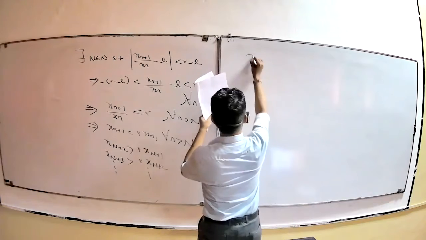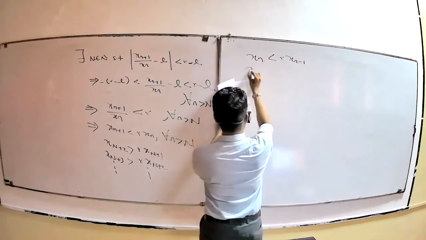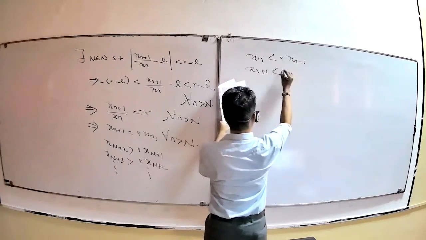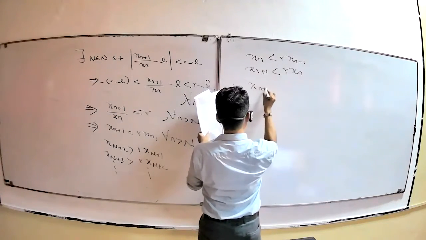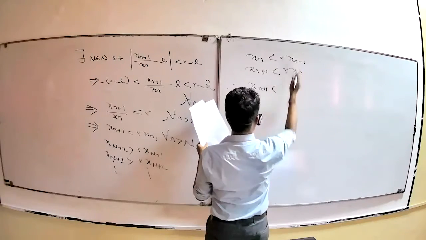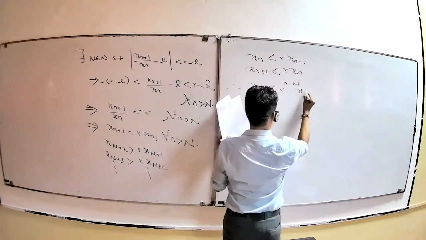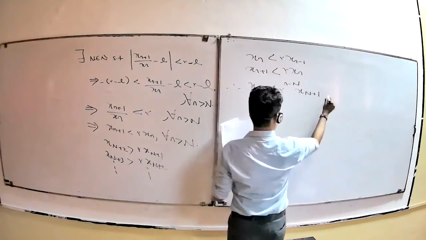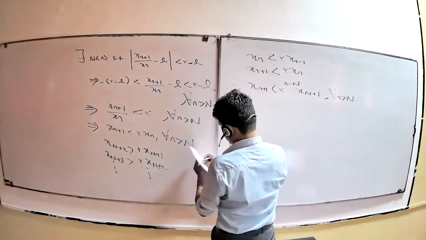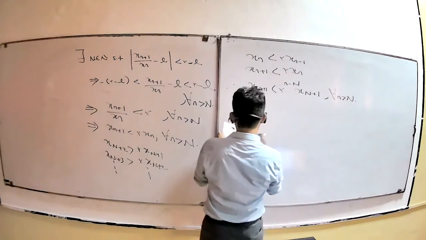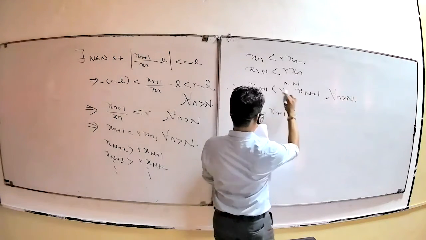You can write Sn is less than r times S(n minus 1), S(n plus 1) is less than r times Sn. Therefore, your S(n plus 1) is less than this one, less than this one, and like that you can write r to the power n minus capital N times S(N plus 1) for all n greater than N. This implies, you already have 0 obviously less than S(n plus 1) less than this one.